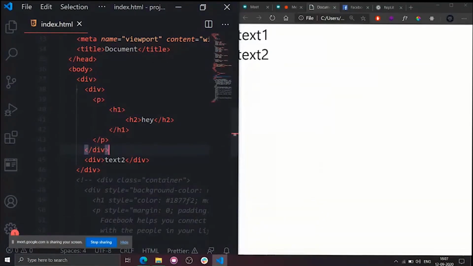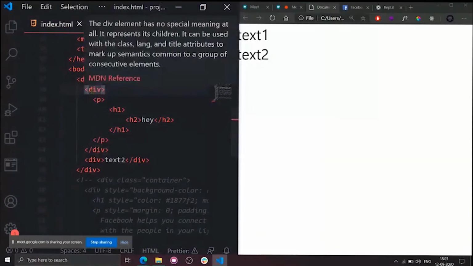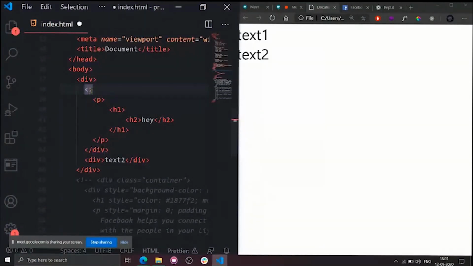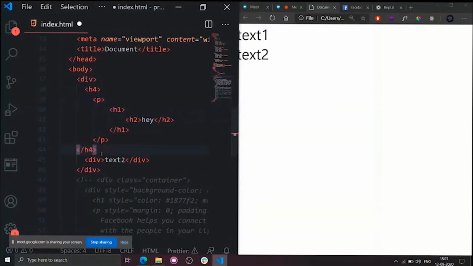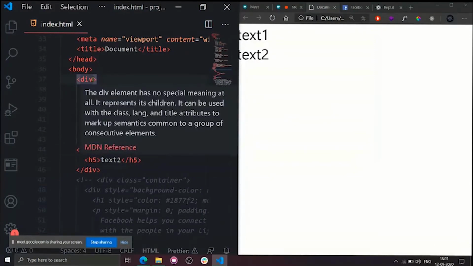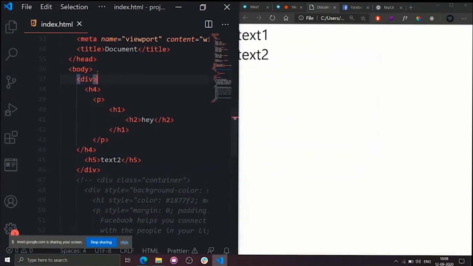Okay, now tell me, if I apply flex to this div tag, for which tags? Let me change this one to div and this div. I will make it as h4. H4. This one will be h5. H5 as well. So now tell me, if I apply flex to this outermost div tag, for which tags will flex apply styles?